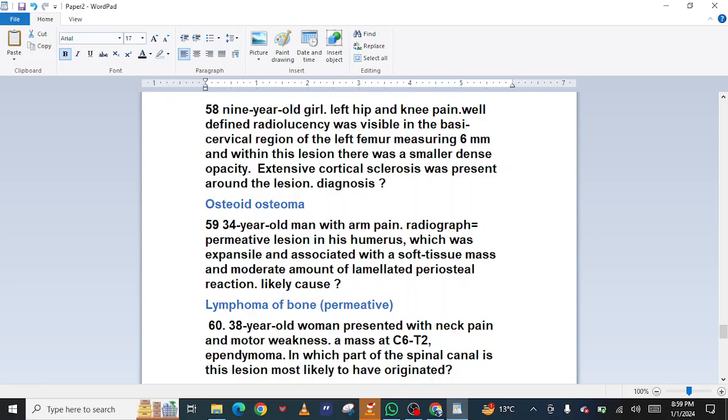Diagnosis: osteoid osteoma. 59. A 34-year-old man with arm pain. Radiograph: permeative lesion in his humerus, which was expansile and associated with a soft tissue mass and a moderate amount of lamellated periosteal reaction. Likely cause: lymphoma of bone.